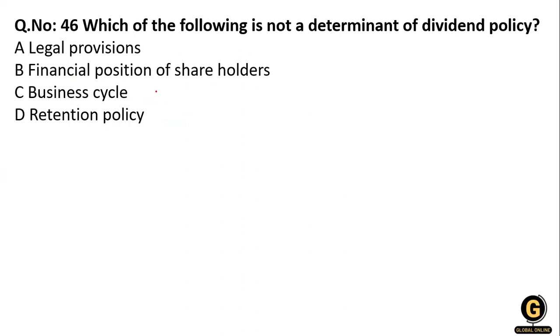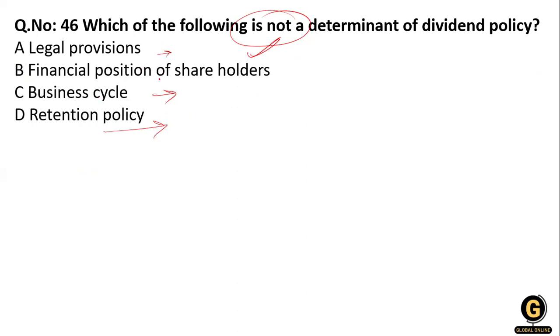Legal provision, financial position of the shareholder, business cycle, retention policy. Again, it's not a determinant of the dividend policy. You know that legal provision is in the dividend policy. And a business cycle is also included in dividend policy. Retention policy is also determined to the dividend policy.